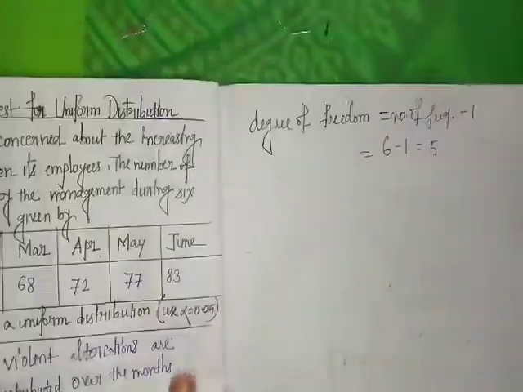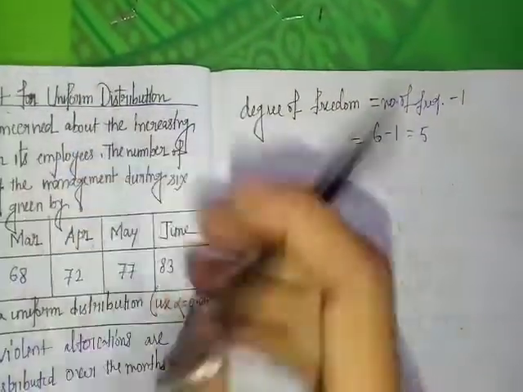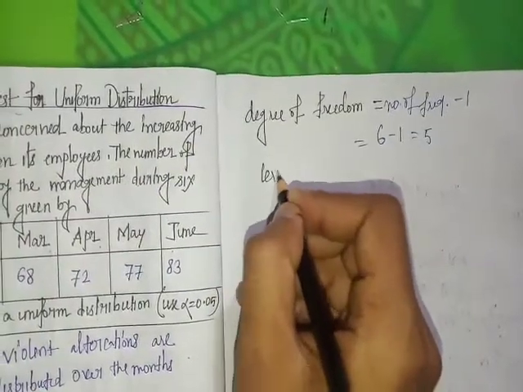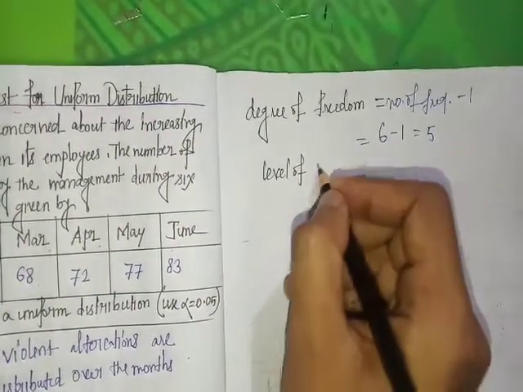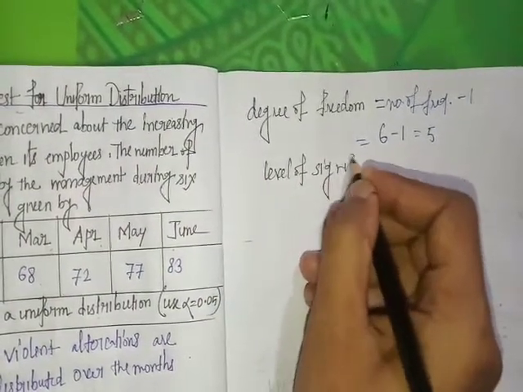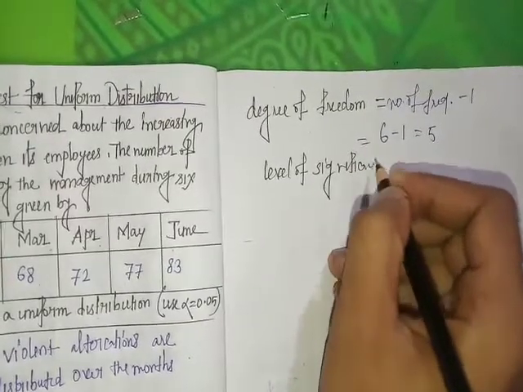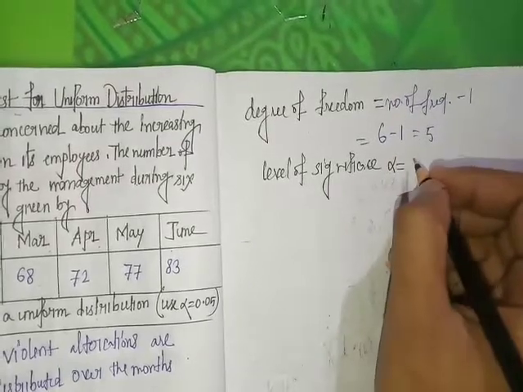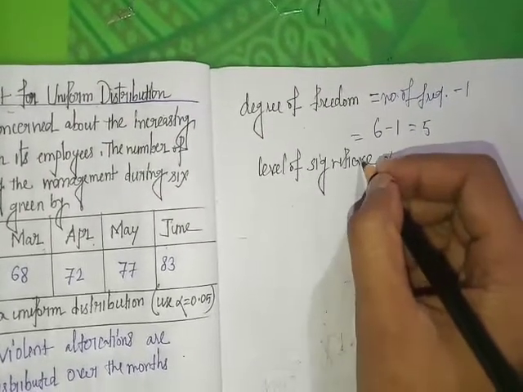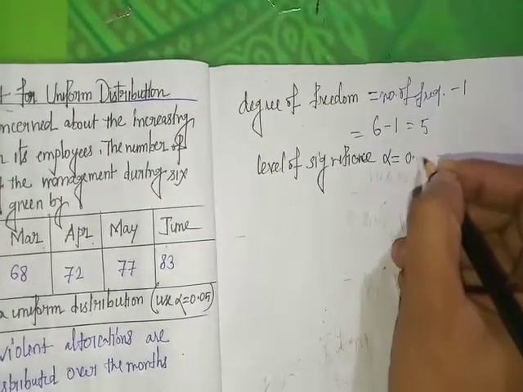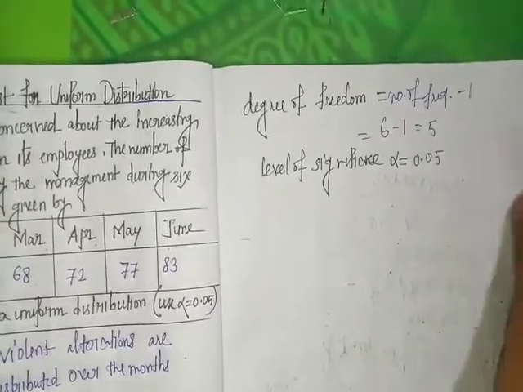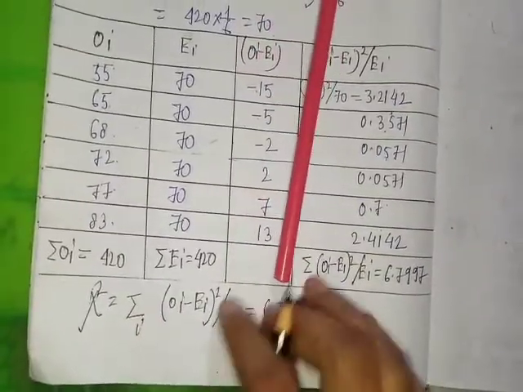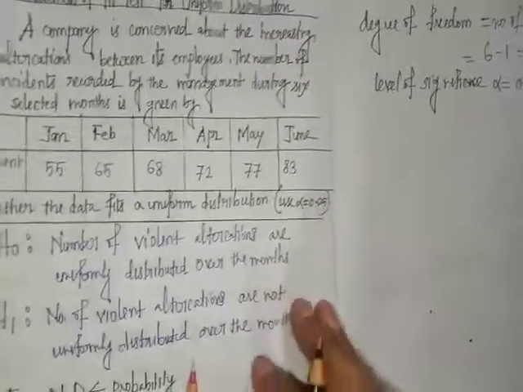Okay. And the given level of significance is 5%, so alpha equal to 0.05. And this is the calculated value of chi-square.